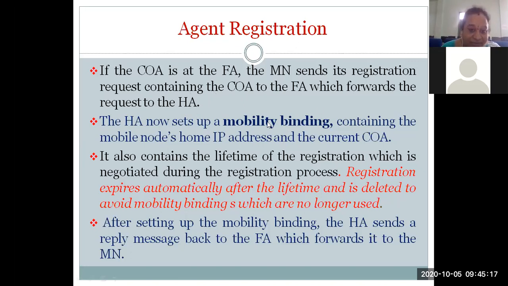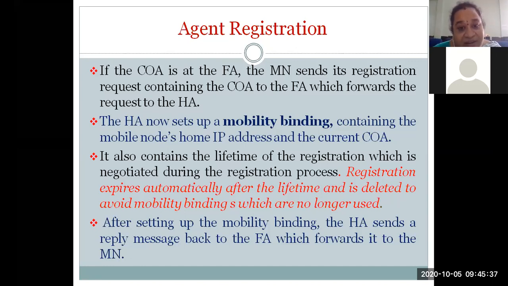This mobility binding consists of the lifetime of the registration, which is negotiated during the registration process, and the registration expires automatically to avoid mobility bindings flooding the network. The mobility binding has to be renewed every time.